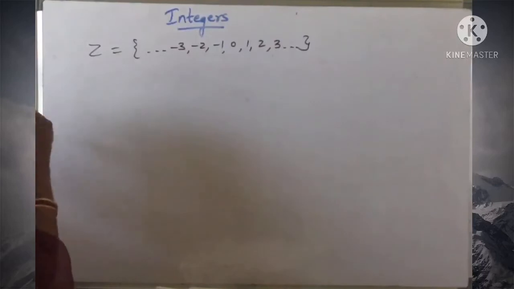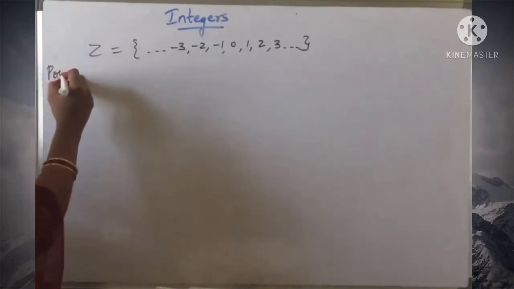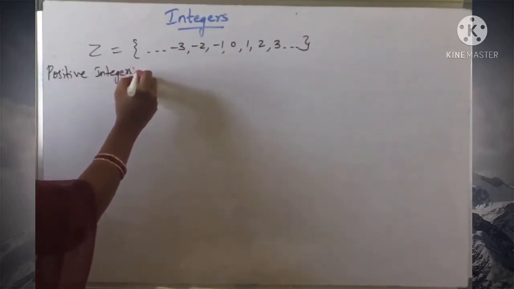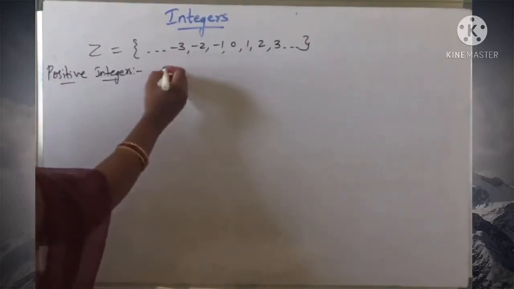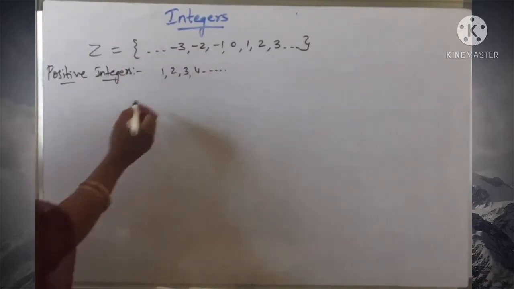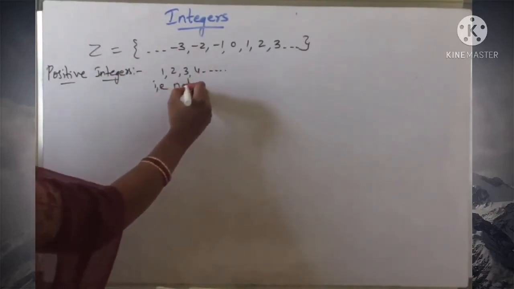Now in this set of integers, children, what are positive integers? Positive integers are the numbers 1, 2, 3, 4, and so on, which are nothing but the natural numbers.